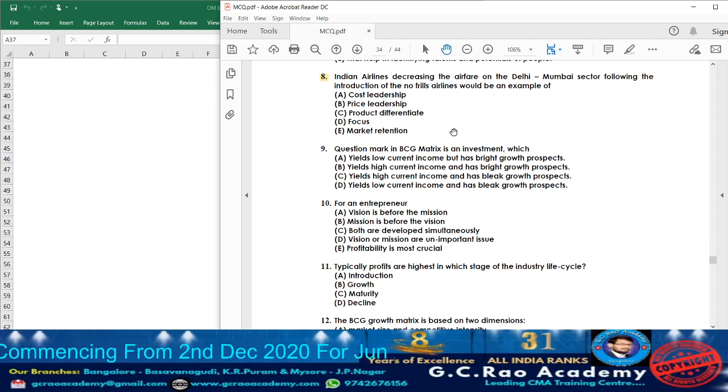We can tell price leadership is a situation in which one particular company usually dominates its industry. It means they are going to set their prices very near to their competitors. Whatever price the competitors charge, they charge in the same way. That we are going to call price leadership. Next, option C, what do we have?